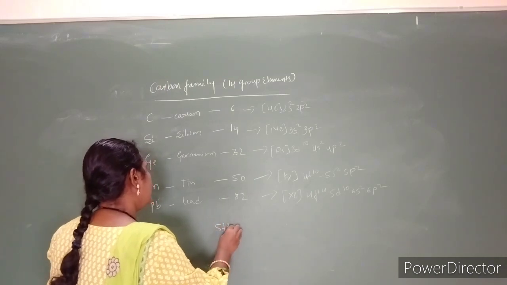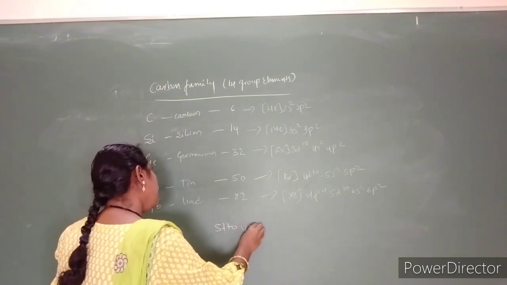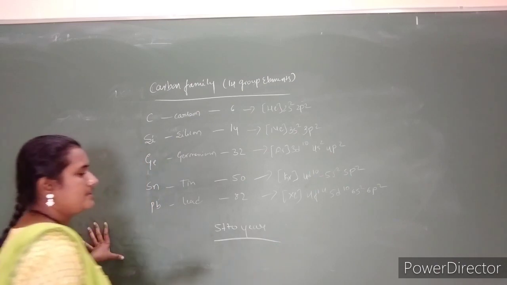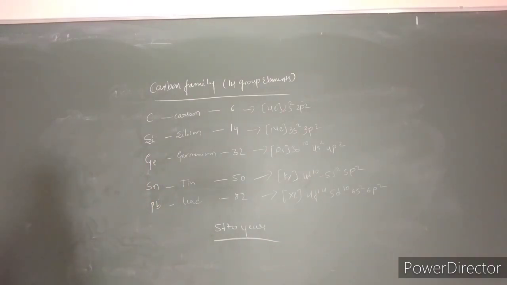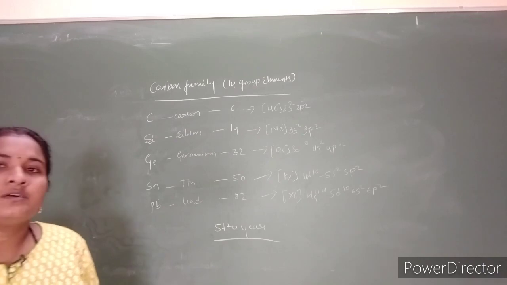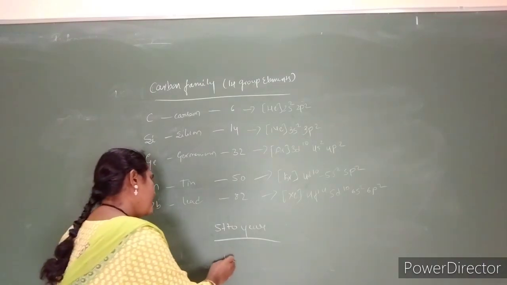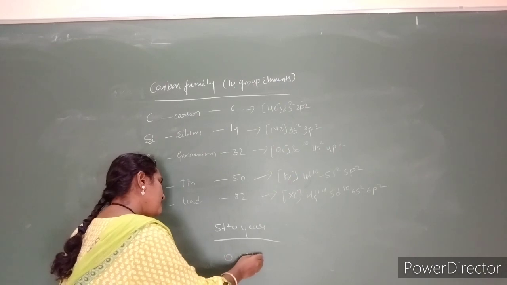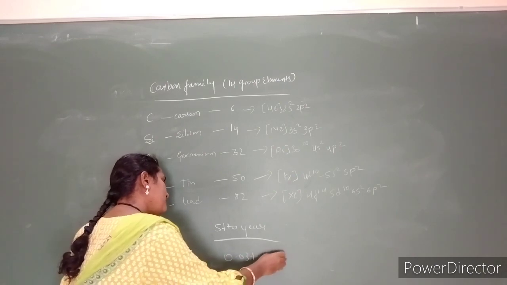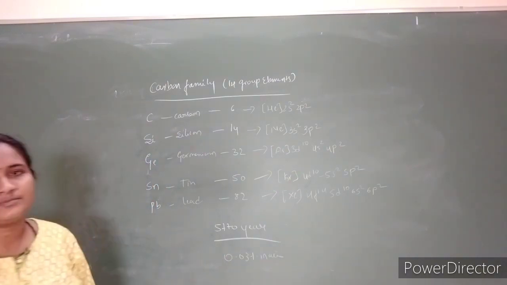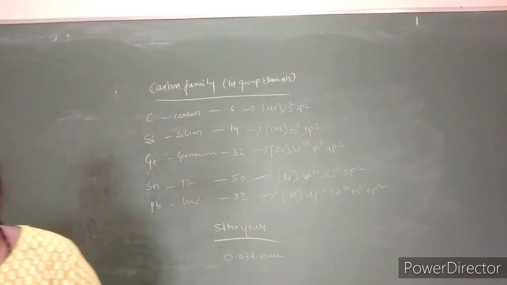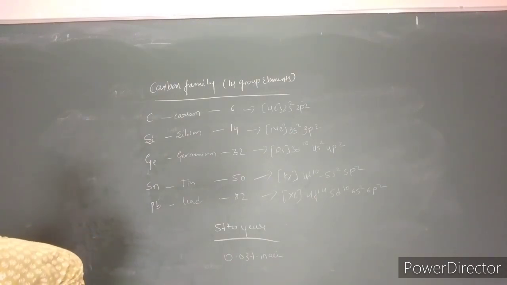The half-life period of carbon-14 isotope is 5770 years. Carbon is an essential constituent of living organisms. It is also present as carbon dioxide, about 0.03% in air.